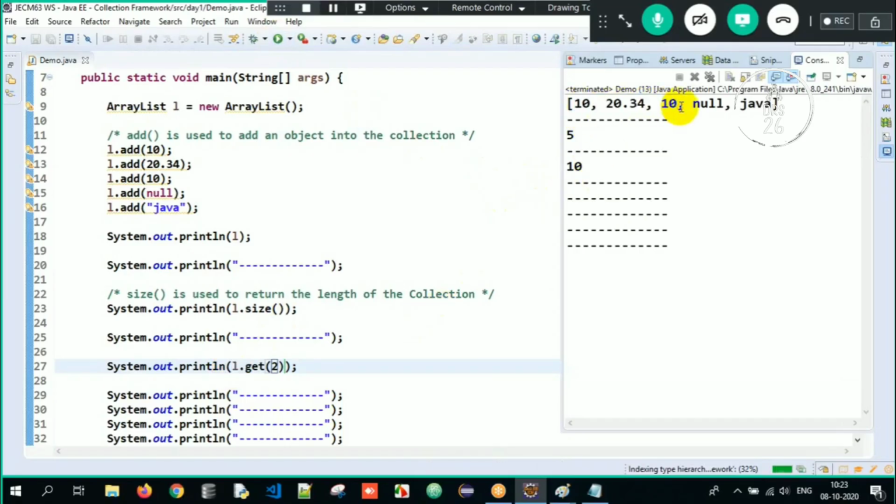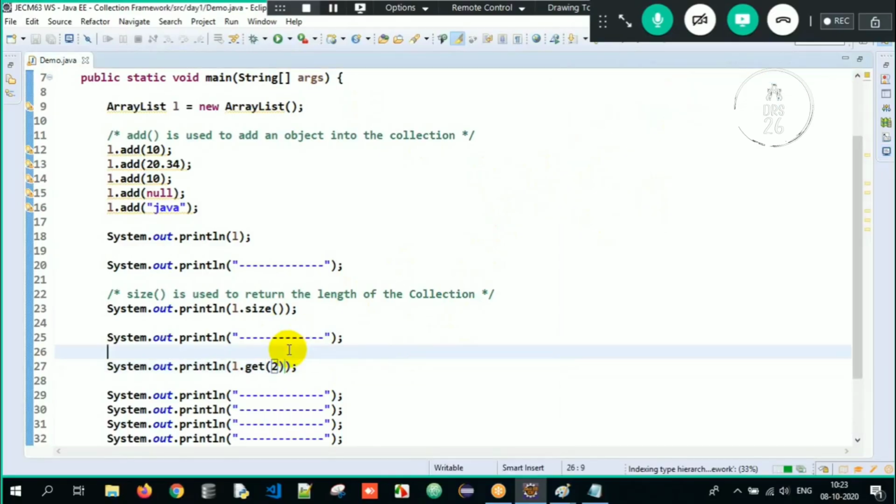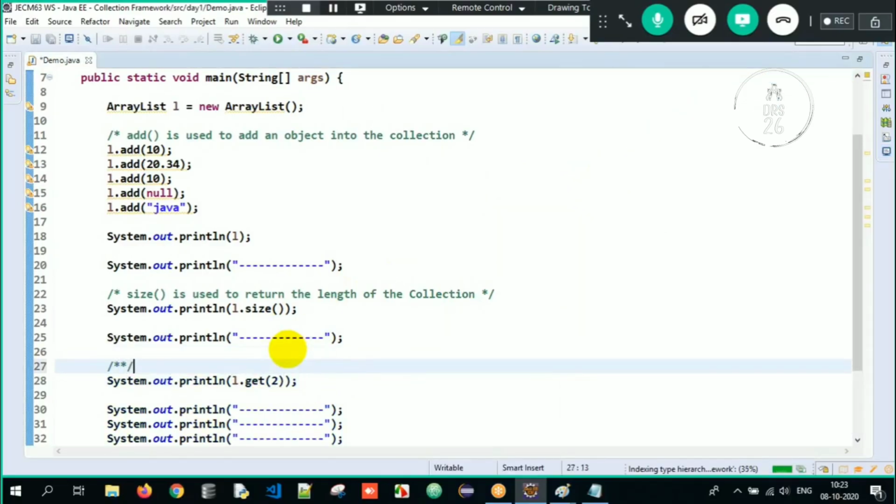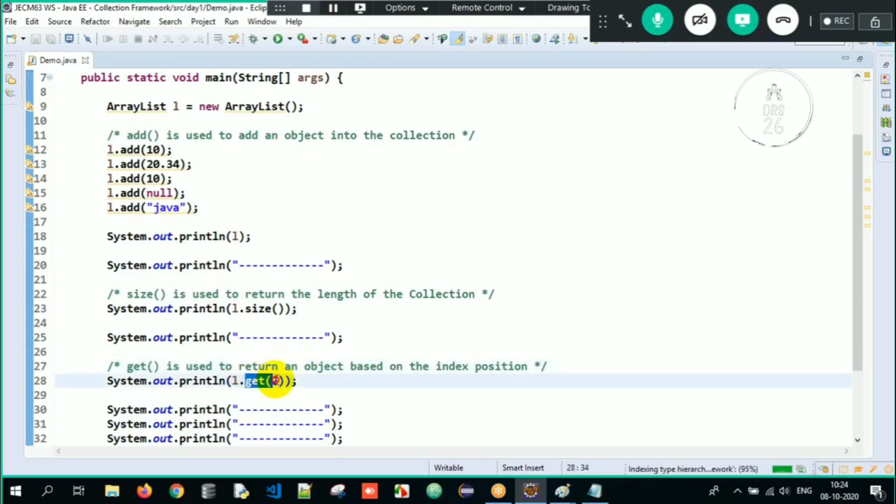What is it? 0, 1, 2. So the object present in index position 2 is 10 here, so I get the output as 10. So what is the job of get method over here? The get method is used to return an object based on the index position. Based on an index position, I am supposed to get the data. Get method will fetch the data based on the index position.